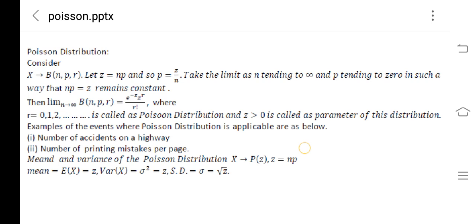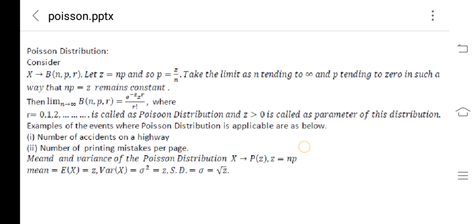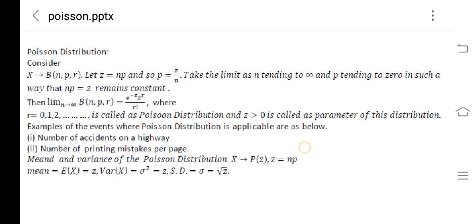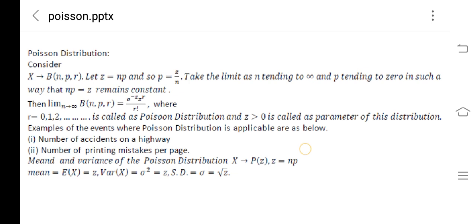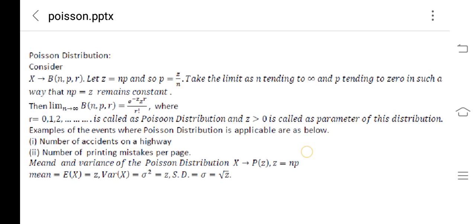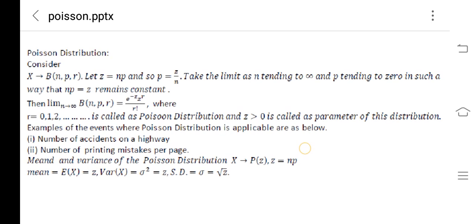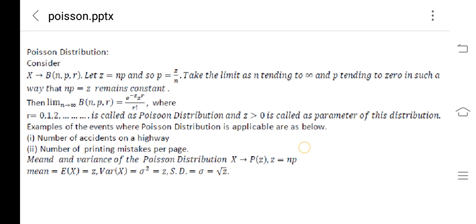X is a variable which is following binomial distribution B(n, p), where n is the number of attempts, p is probability of getting success. Let z be np so that p is z by n. We take the limit as n tending to infinity and p tending to 0 in such a way that np equal to z remains constant.